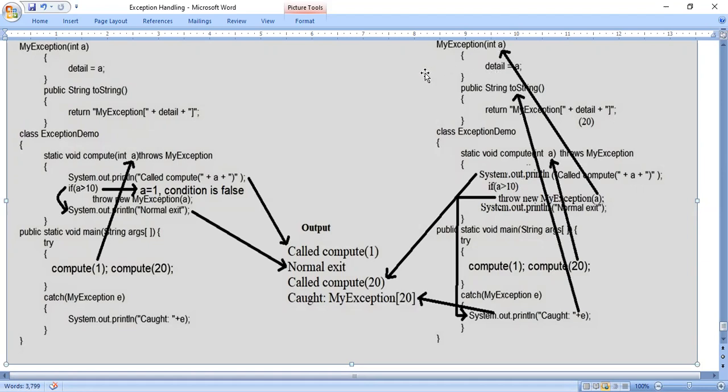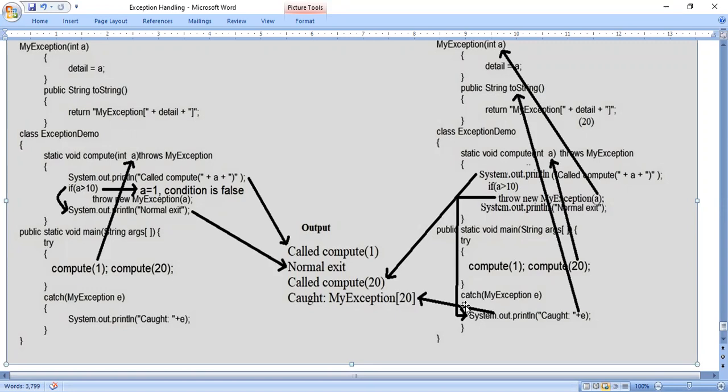So now we'll come back. The public String toString will execute later. I will tell you when we have to go for toString. Immediately after the MyException constructor, don't go to toString. Now you come back to the main method, because if throw new MyException of a is executed, the next line will not be executed. Whenever you come across the throw keyword, it will come out of the method, so it will come to the main method.